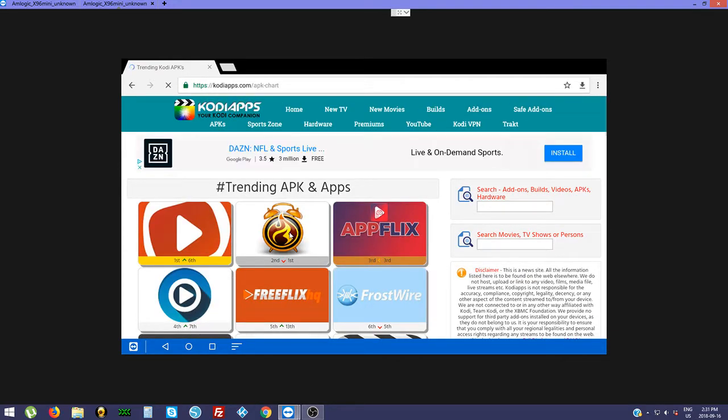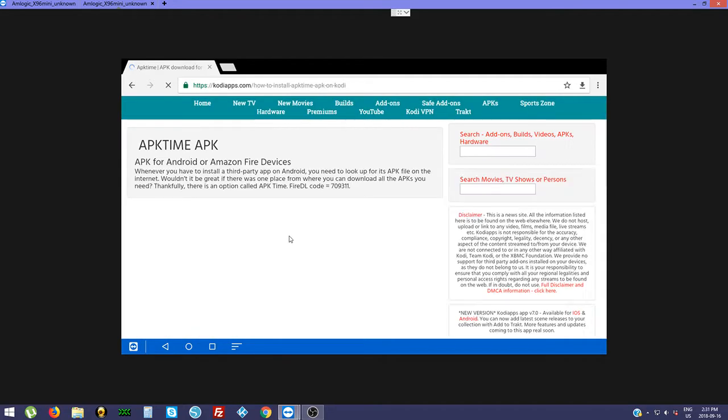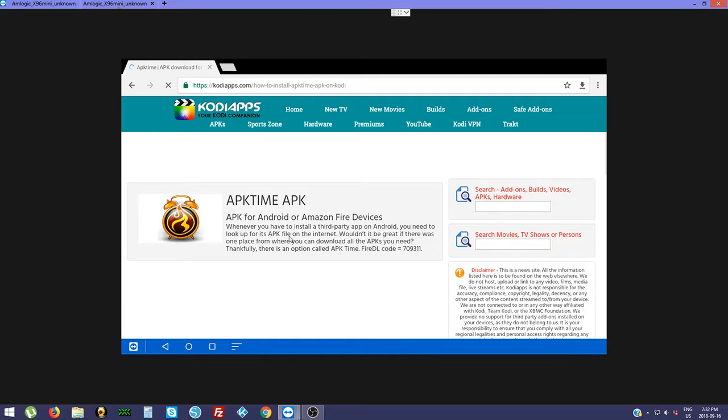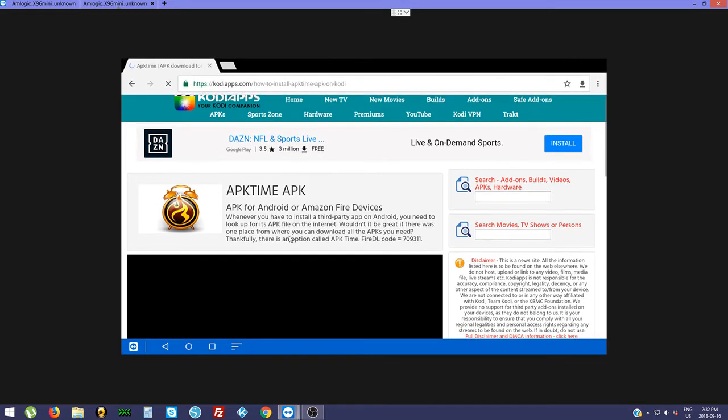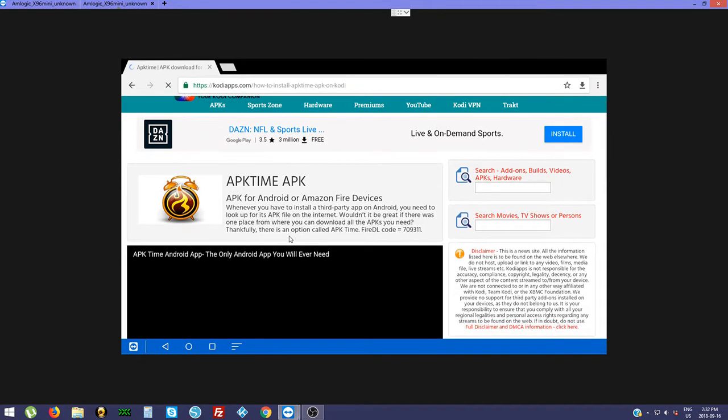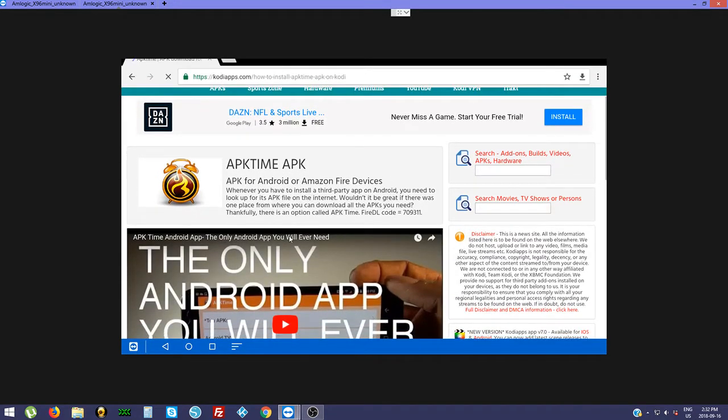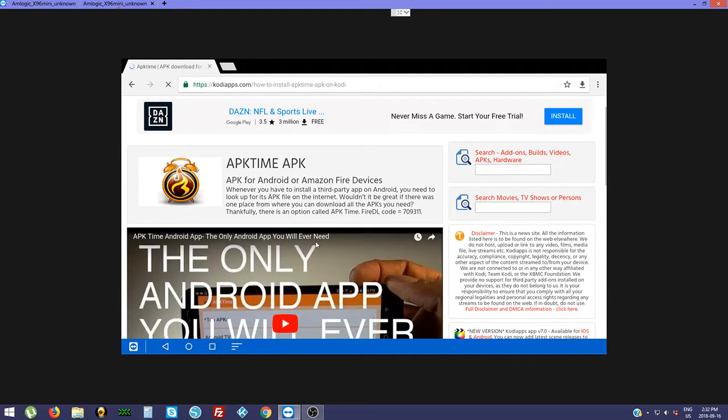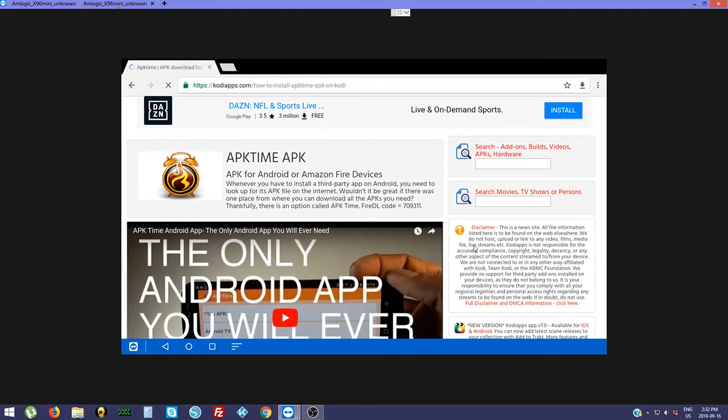And we're going to click on the one that looks like the alarm clock here. It's APKTIME. Okay, give it a second to load. We'll scroll down a little bit. Still loading.